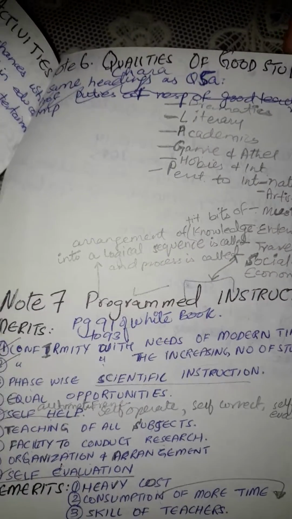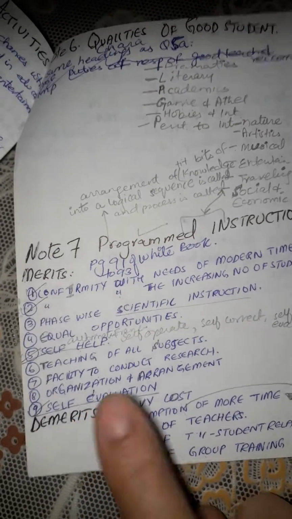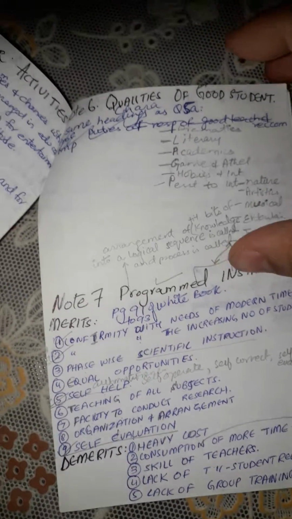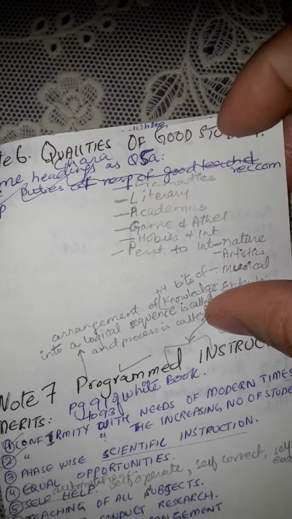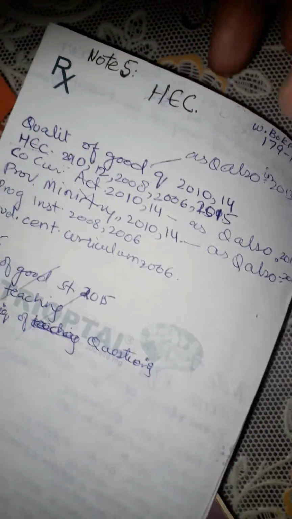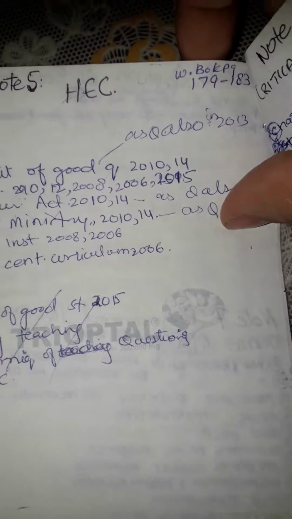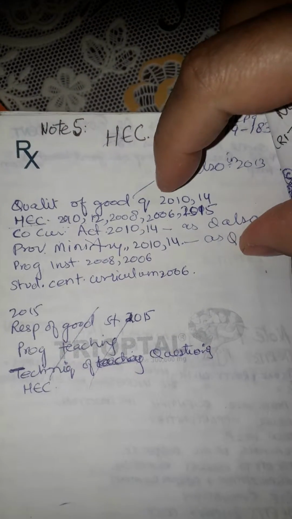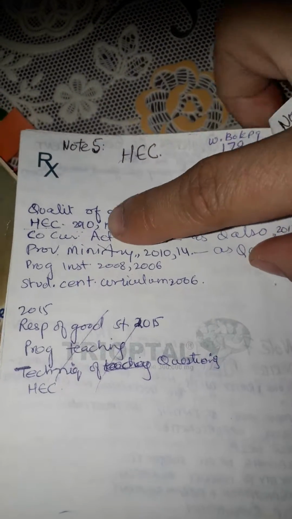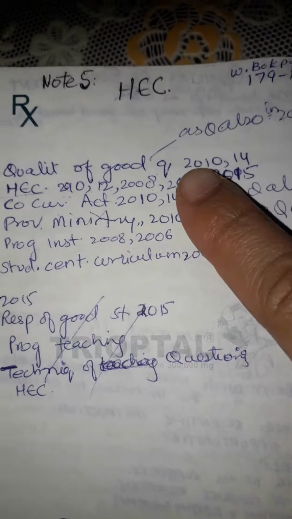Note 7 is programmed instructions, merits and demerits. This is also good note and to prepare qualities of good student. And next note was on HEC, Higher Education Commission, qualities of good question, HEC. These are the notes that is important.